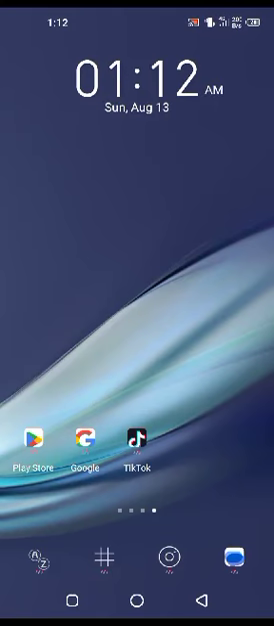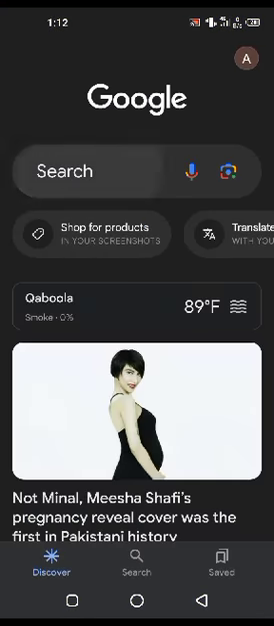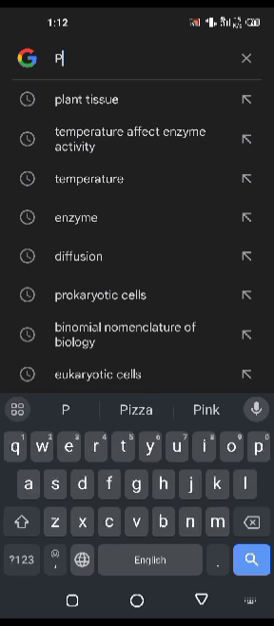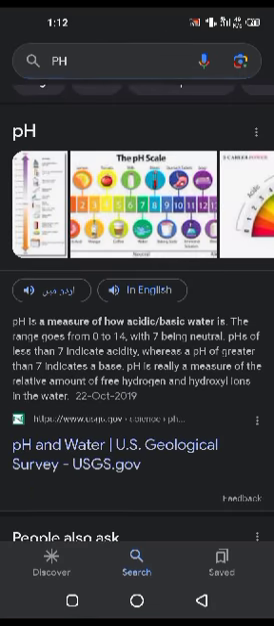Today I will discuss with you what is pH. pH is a measure of how acidic and basic water is. The range goes from 0 to 14, with 7 being neutral. A pH of less than 7 indicates an acid, whereas a pH of greater than 7 indicates a base. pH is a relative measurement of the relative amount of free hydrogen and hydroxyl ions in the water.